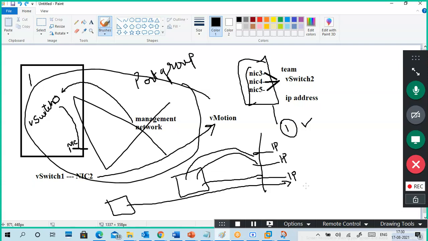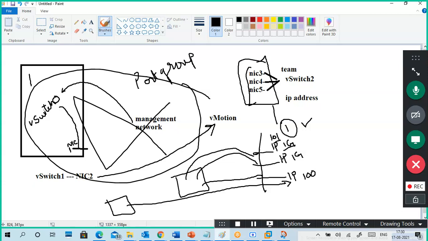Second scenario. Each NIC has a dedicated bandwidth, for example 100 Mbps or 1 Gbps. Lot of load on a single port means 100 users are logging in to this particular one. For example, this is 101 with 1 Gbps, and 100 users are accessing this NIC through this IP address.